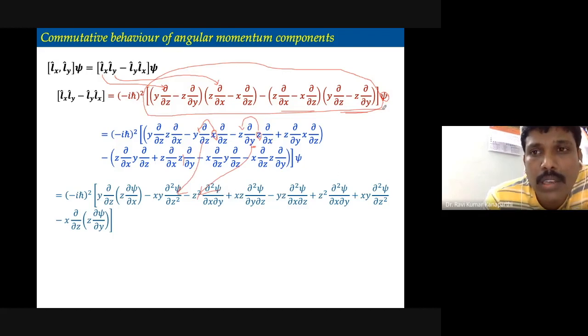Psi is actually, as I told you, that you have to take inside. That is here, right? Similarly, here you have x, but then the partial differentiation is with regard to y. So therefore, you can move this also and then combine the terms. So this is done here. Likewise, you can move, except there are 2 terms. All the terms actually, you can move. You can shuffle like this.